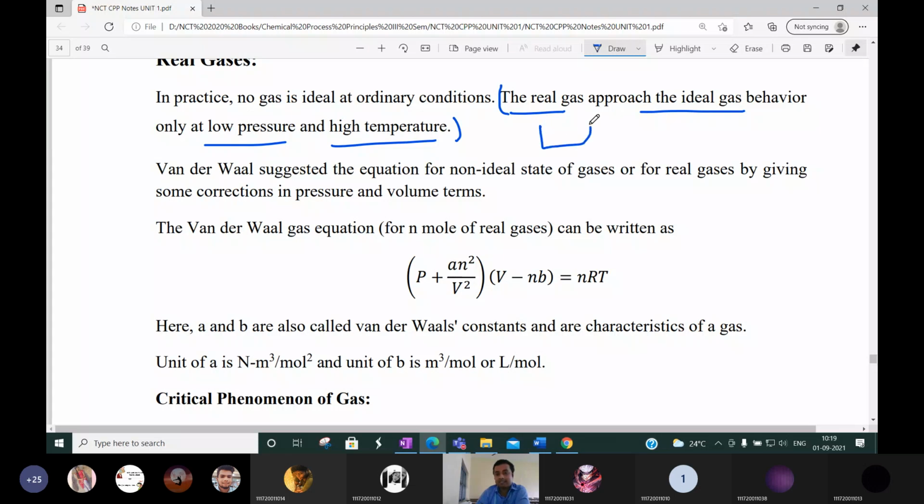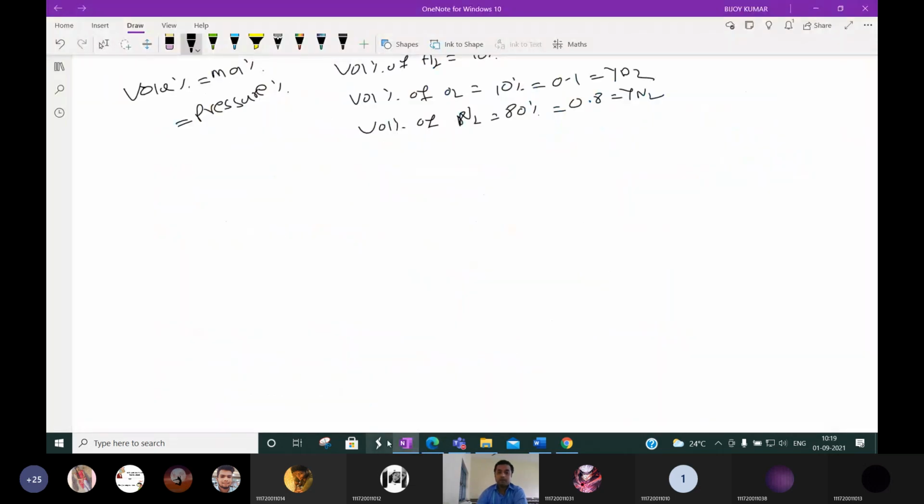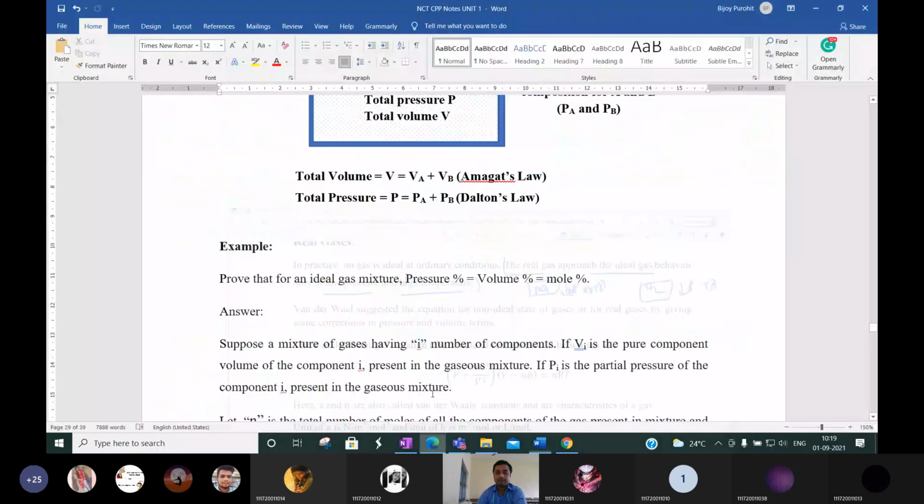If you keep a real gas, like H2, hydrogen, at low pressure and high temperature, if you reduce the pressure and increase the temperature, then this gas will behave like an ideal gas. Why? Can anyone say?